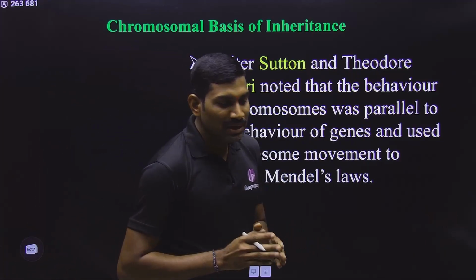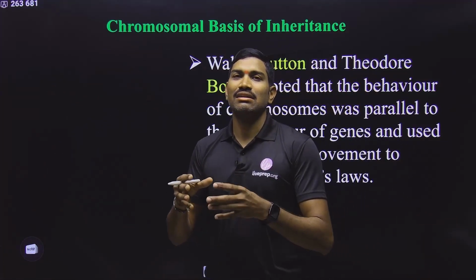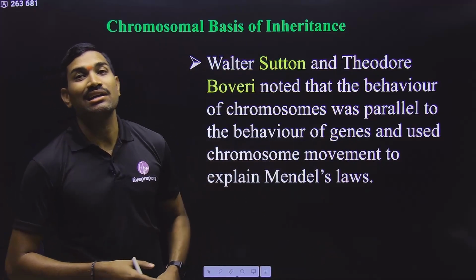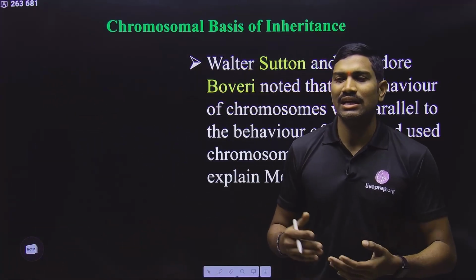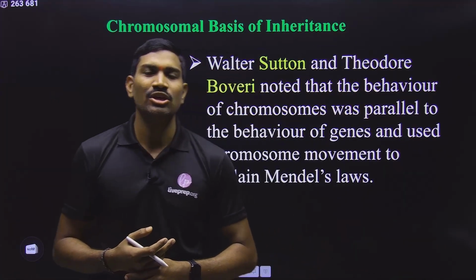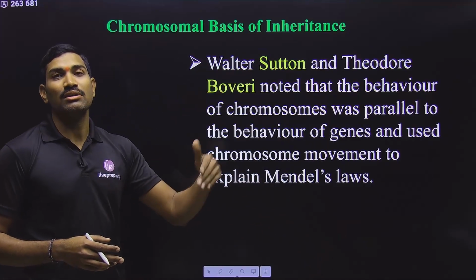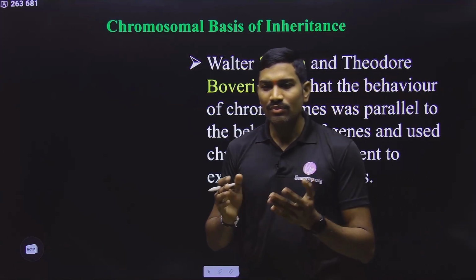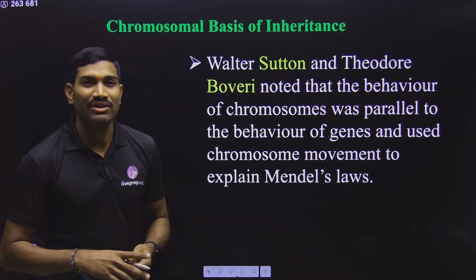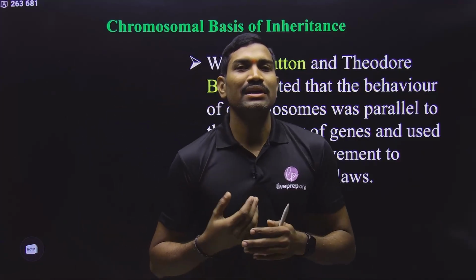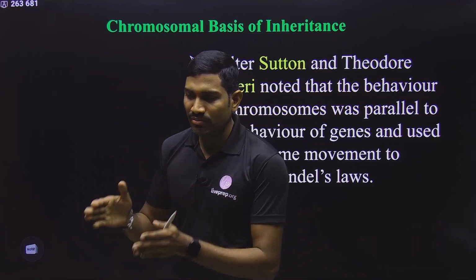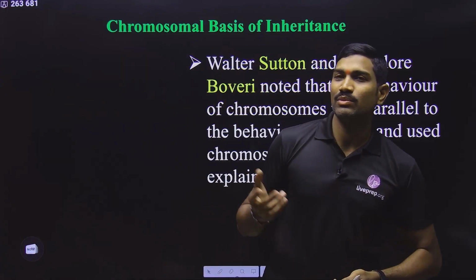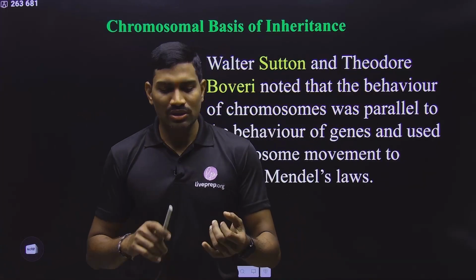And please remember, whatever results were obtained in the pea plant by Mendel were not exactly seen in other organisms, because not just dominance, different other phenomena were observed by other scientists. Since these results were not reproduced in other organisms, many scientists ignored this. And in nature we continuously observe variations from one generation to the next. But Mendel said that factors are stable factors, going from one generation to the next without any change. If they go without any change, then how can you explain the continuously seen variation in nature? So this is one more drawback.